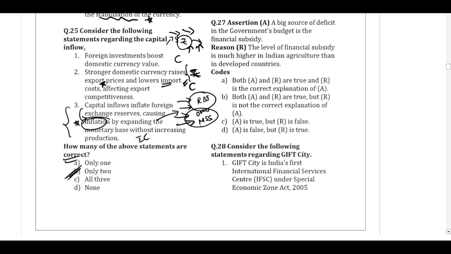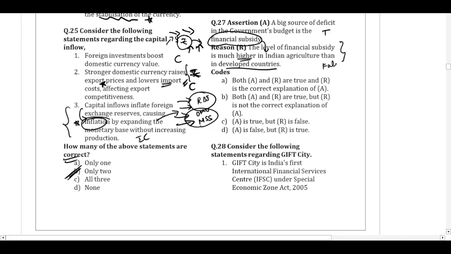So a big source of deficit in the government's budget is the financial subsidy. This is definitely true. And statement 2 is saying that the majority of that subsidy deficit is due to Indian agriculture, and the amount of financial subsidy that the Indian government gives is much higher than the developed countries.